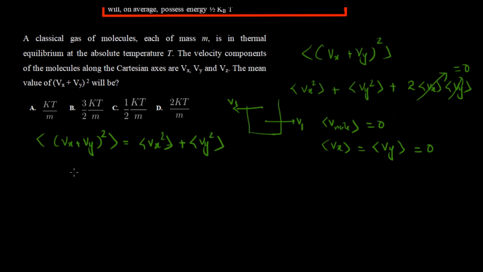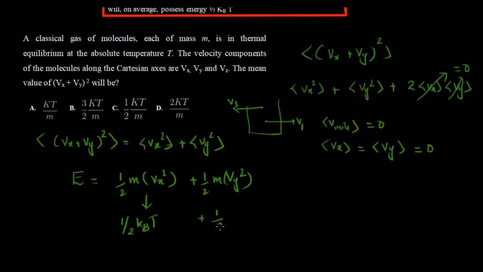So the energy, or the Hamiltonian, will be half m Vx squared plus half m Vy squared, right? By the equipartition theorem, this term will contribute an energy of half kBT, and this term will contribute an energy of half kBT, right?